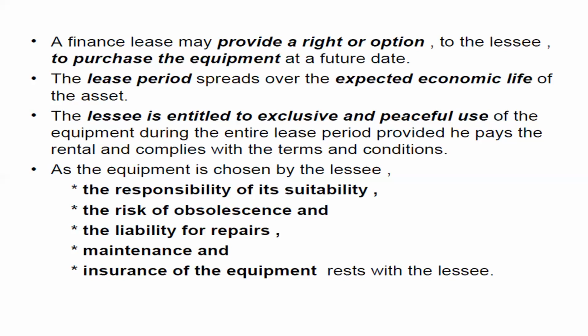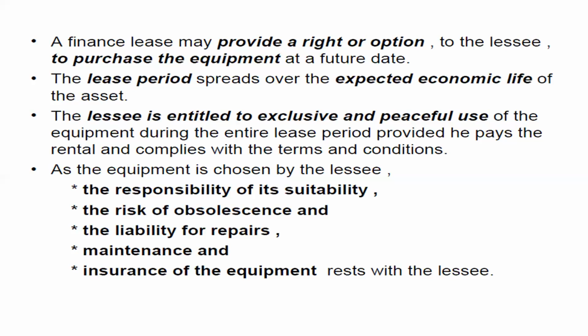The risk of the asset, if at all the asset becomes obsolete, repair has to be made. If at all it is stolen away, recovery of the insurance has to be made. All that responsibility lies with the lessee. Even if the owner of the property is the lessor, the lessee has to accept these responsibilities because the asset is decided, purchased and exclusively used by the lessee.